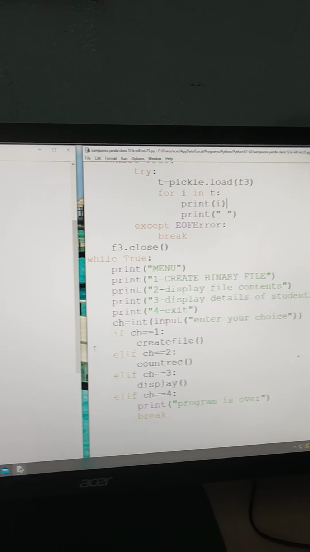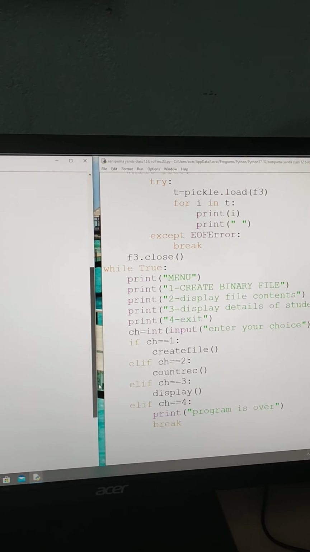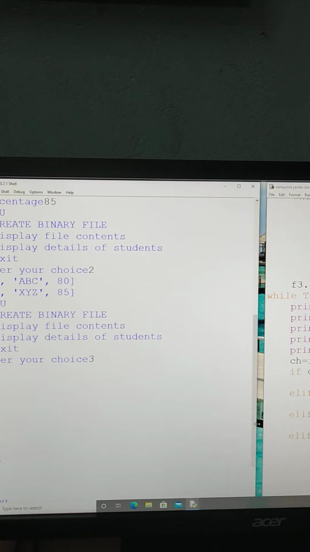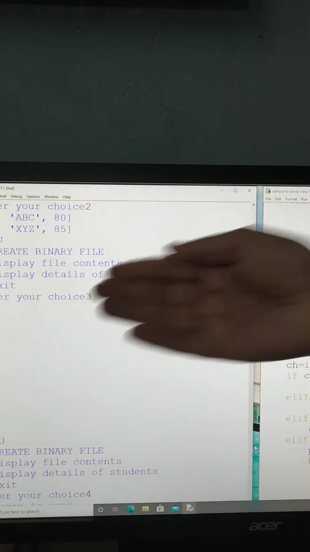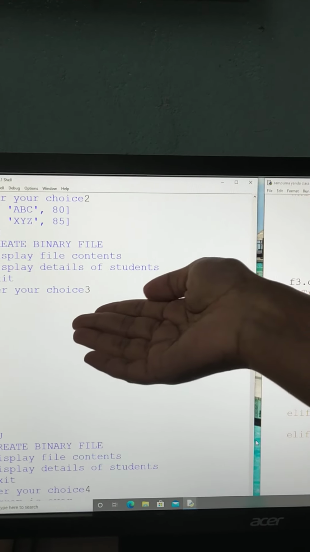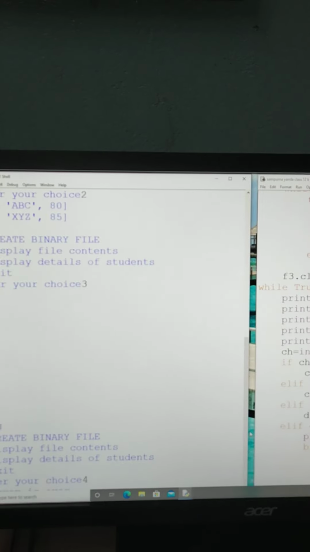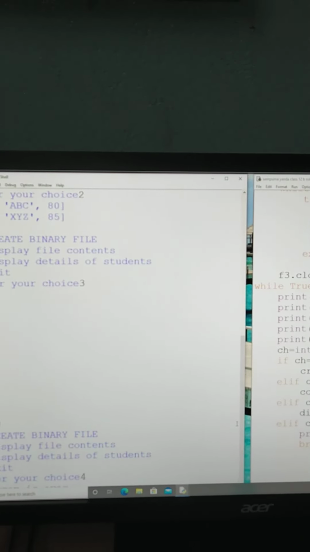After that, on the third option, the details of the students who have scored more than 75% are shown. Both the students have scored more than 75%. And at 4, exit, and the program is finally over.